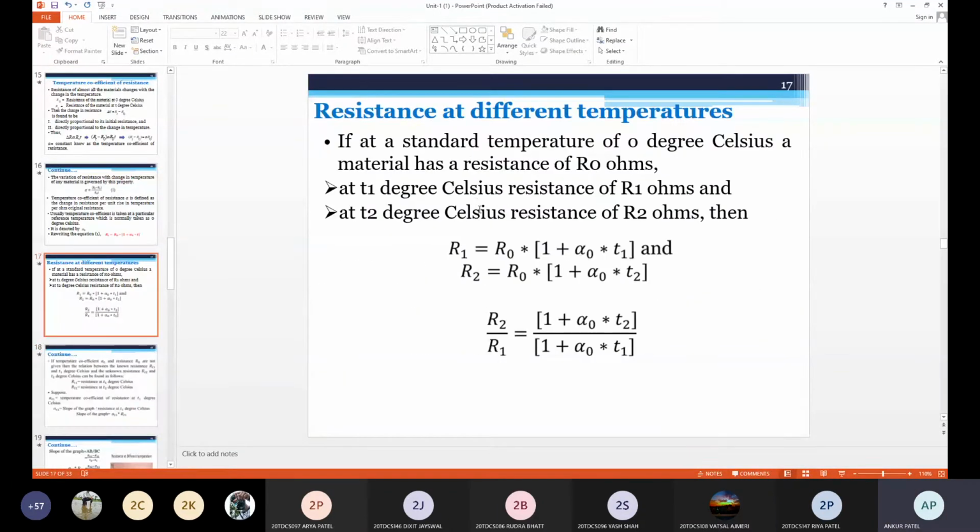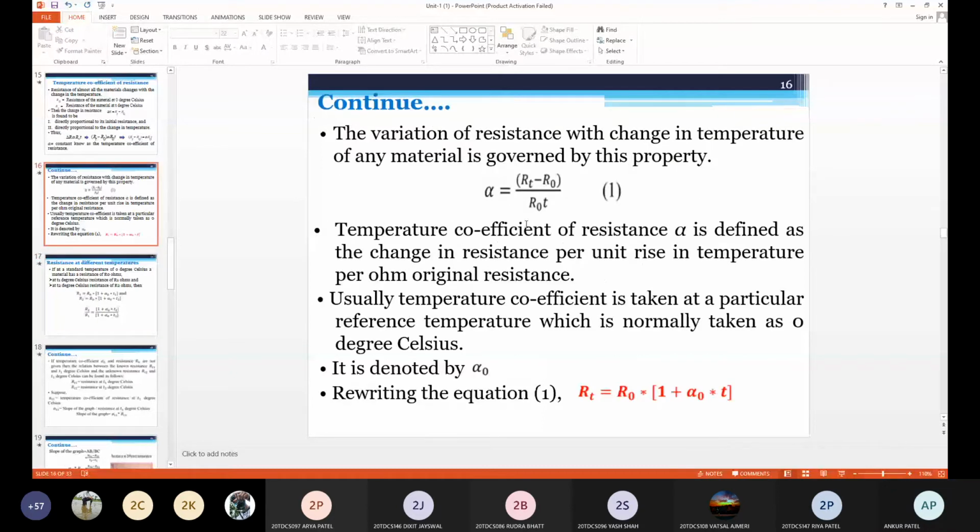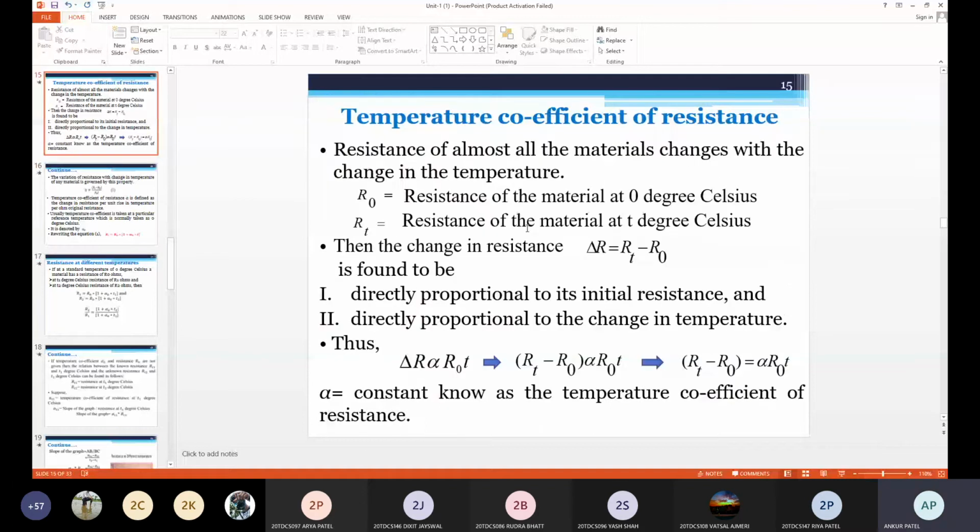In temperature coefficient, suppose I am heating the conductor from 0 to T degrees Celsius. Then what can I write in terms of RT?